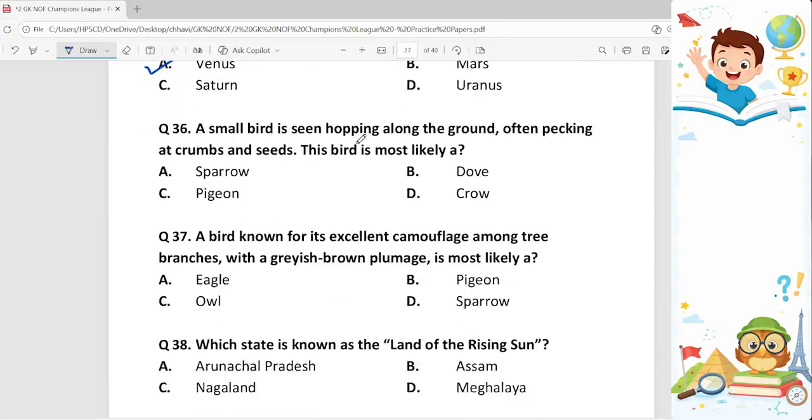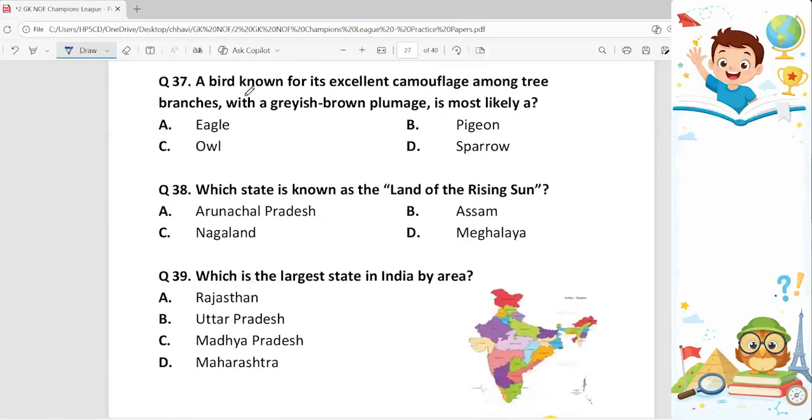36th. A small bird is seen hopping along the ground, often pecking at crumbs and seeds. This bird is most likely a sparrow. So option A is the correct answer. Next, a bird, 37th question. A bird known for its excellent camouflage among tree branches with a grayish brown plumage is most likely a. Options are eagle, pigeon, owl, and sparrow. So the correct answer is owl, option C.